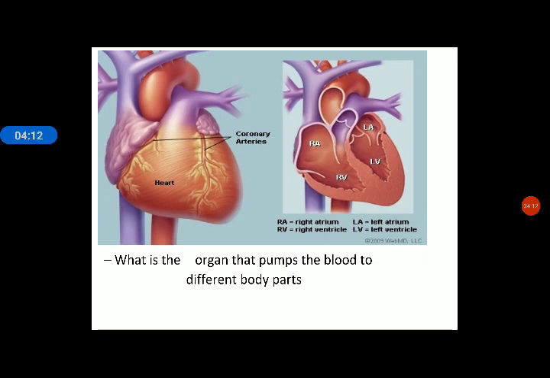RA is right atrium, given in the slide. RV is right ventricle. LA is left atrium, LV is left ventricle. And you can see the coronary arteries are also there. We will discuss this in detail in the next part, but here we can simply write down that coronary arteries supply the blood to the heart muscles itself.